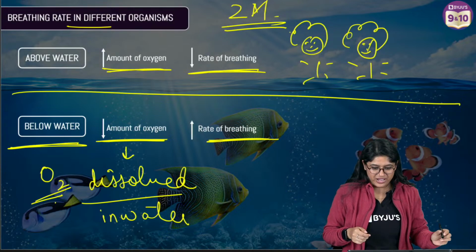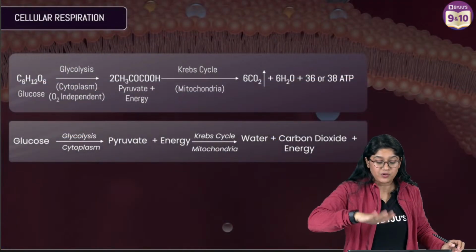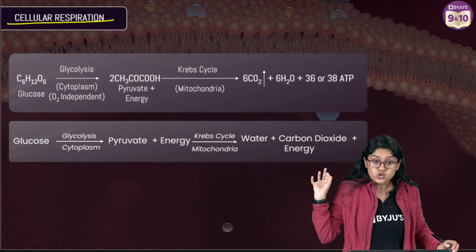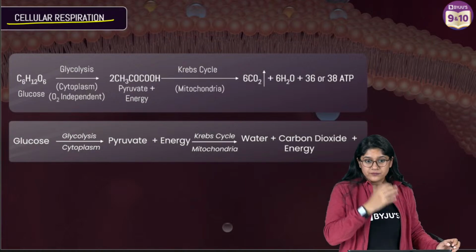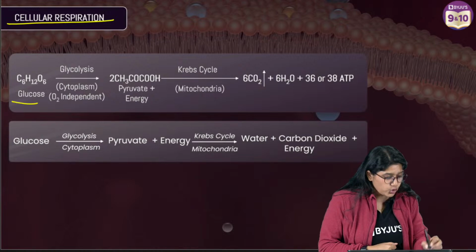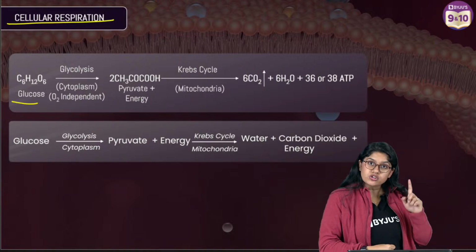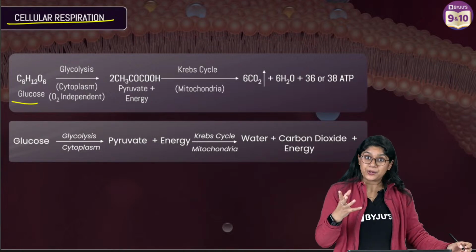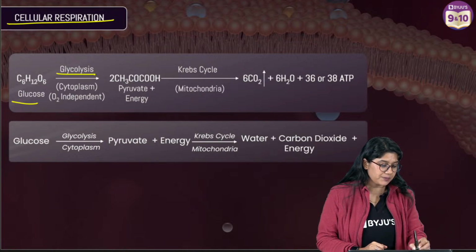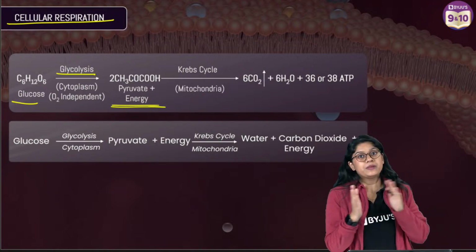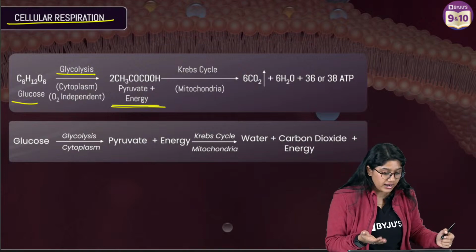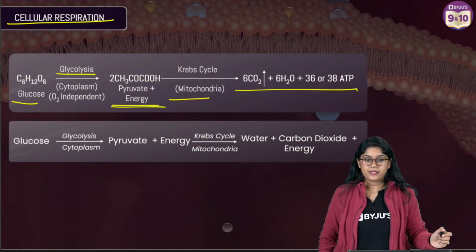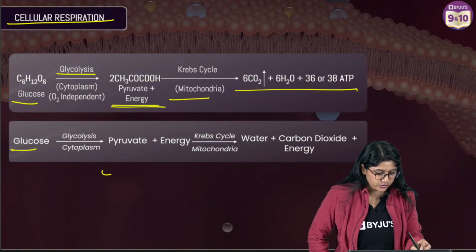Yes, awesome. Very good. Next, third part of this question, everyone, we have the cellular respiration ka definition, and of course we have the equation. Super important, right? We have MCQs also. Glucose is there, and of course glucose will be moving into the cytoplasm of the cell, where we'll see the breakdown of it into pyruvate. Over here, after the process of glycolysis we'll have pyruvate, and this will furthermore go into the mitochondria, and then we have the release of carbon dioxide, release of energy. Yes, are we clear? And then of course this is how you can present it.